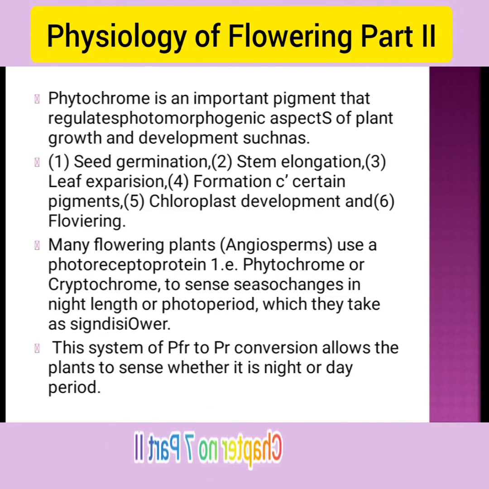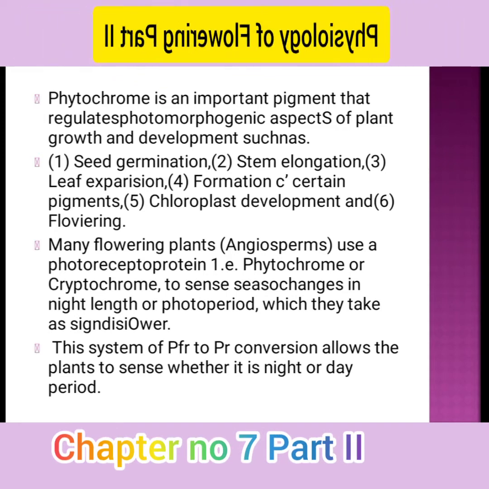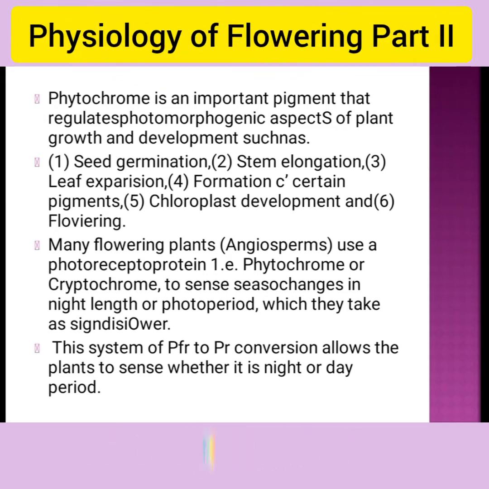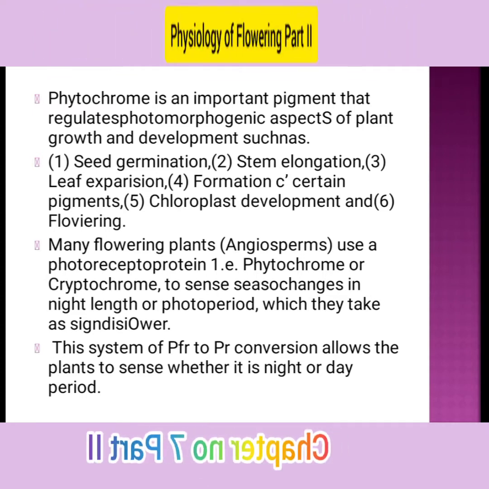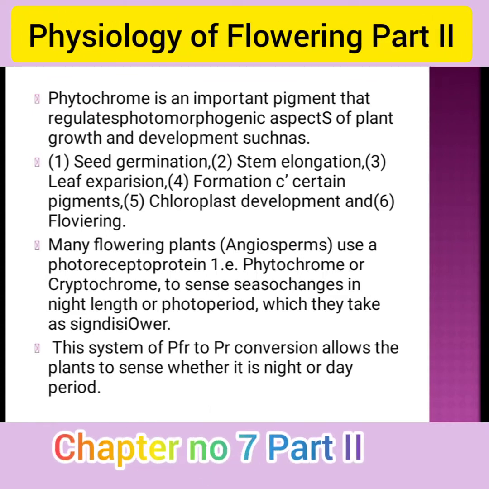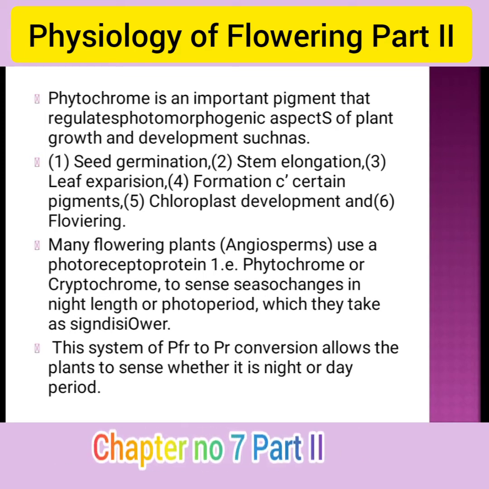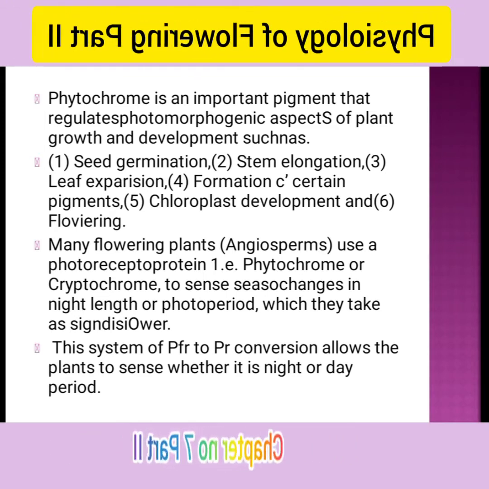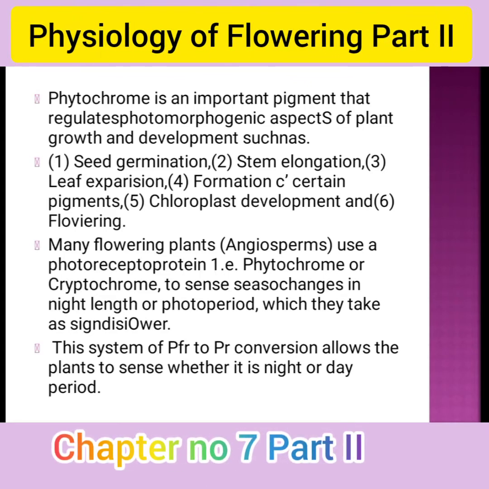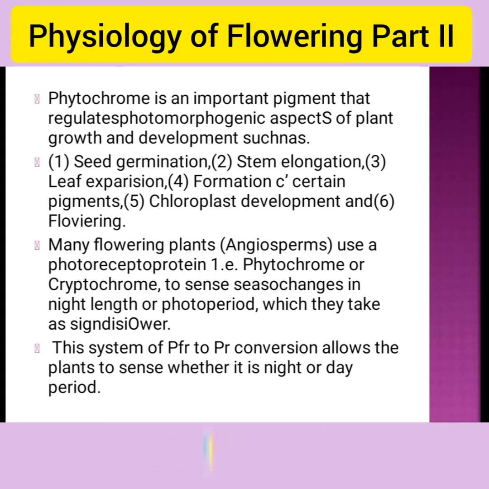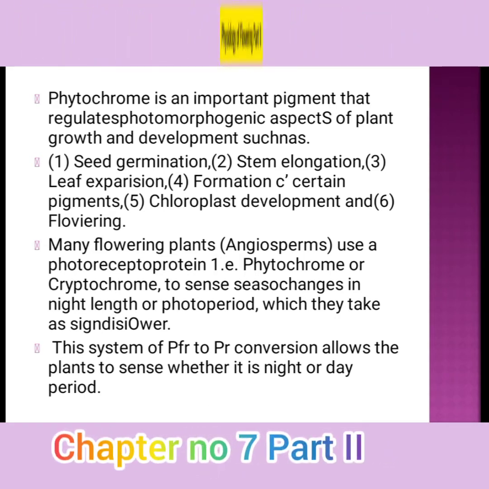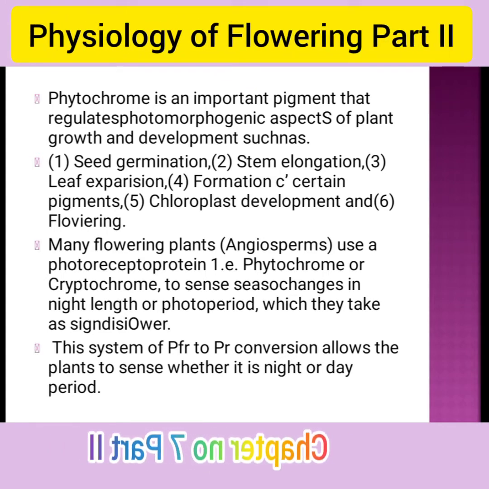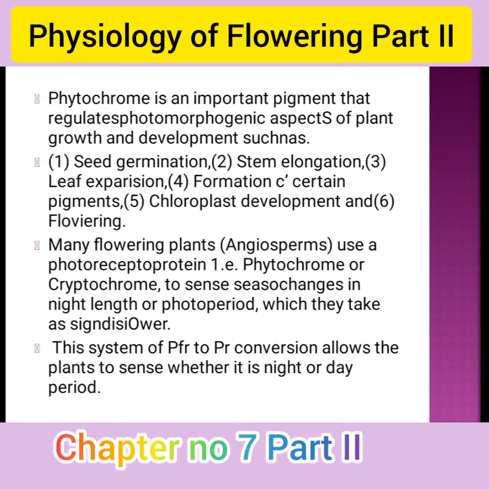Phytochromes are important pigments that regulate the photomorphogenic aspects of plant growth and development, such as seed germination, stem elongation, leaf expansion, formation of certain pigments, chloroplast development, and flowering. Many flowering plants, angiosperms, use photoreceptors such as phytochromes and cryptochromes to sense changes in night length and photoperiod. The system of Pfr to Pr conversion allows the plant to sense whether it is night or day.